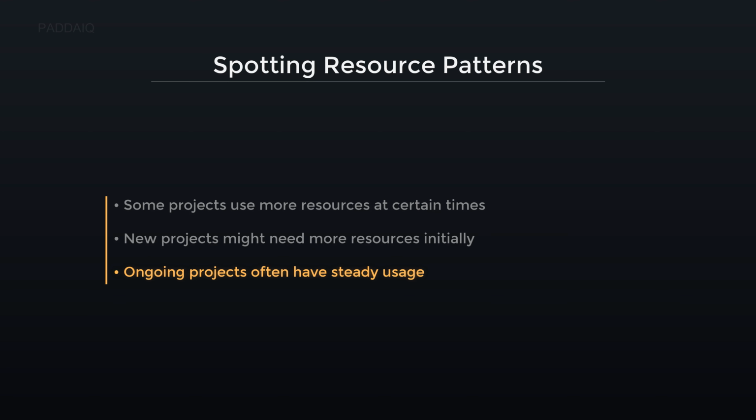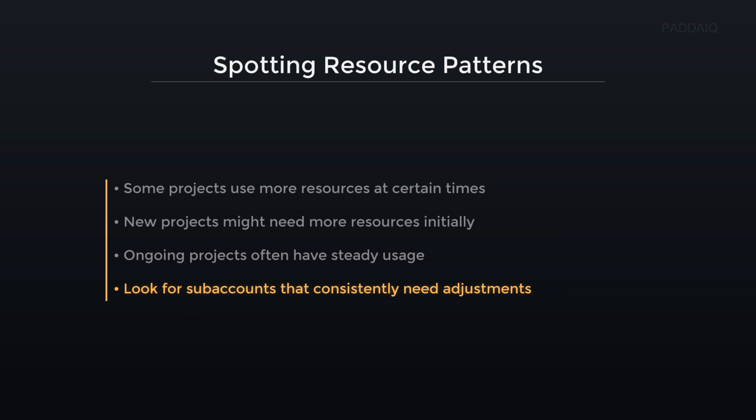Ongoing projects often have steady usage. This means their resource consumption remains consistent over time, not fluctuating wildly. For example, a production support application needs the same compute power every day to handle regular ticket volumes. This predictable pattern helps in planning and optimizing your BTP resource allocation efficiently.